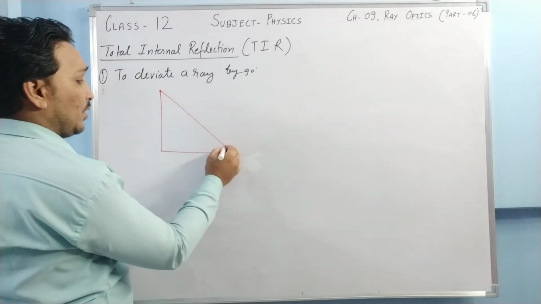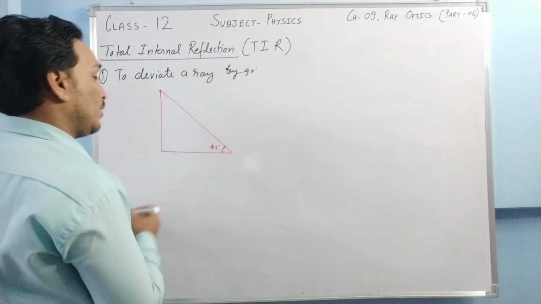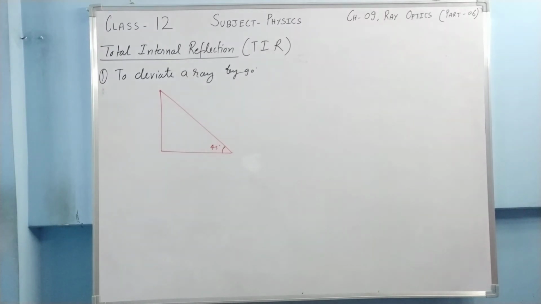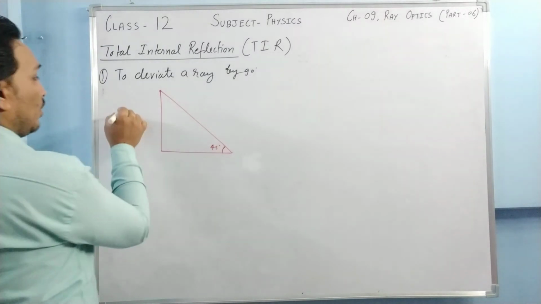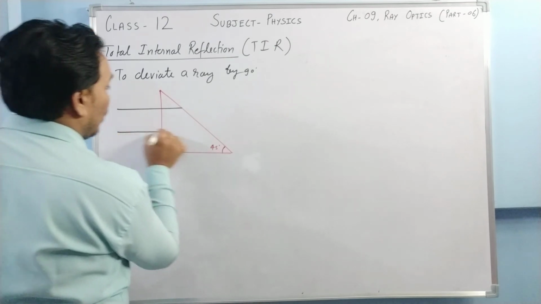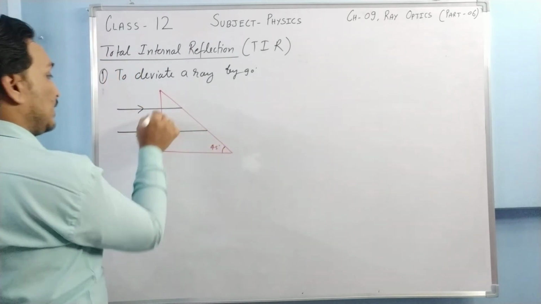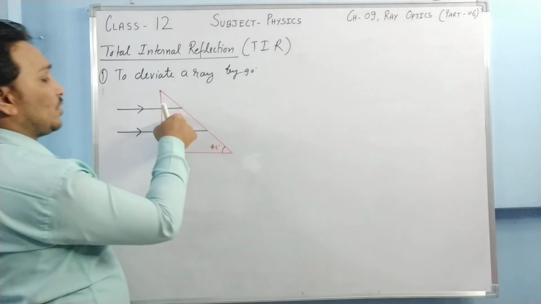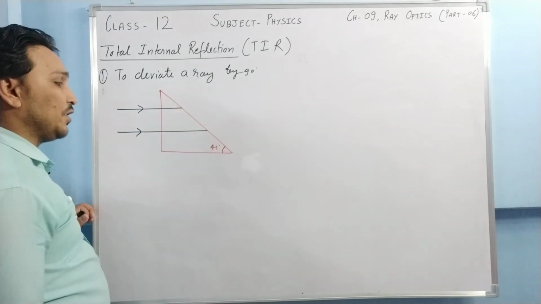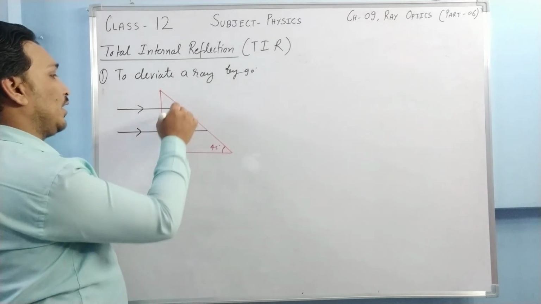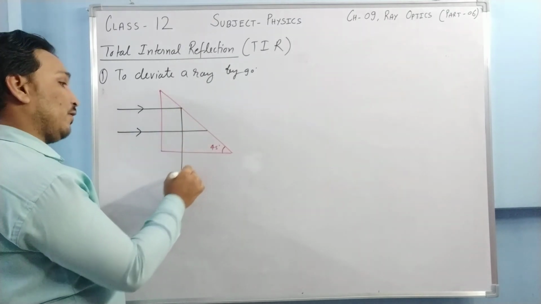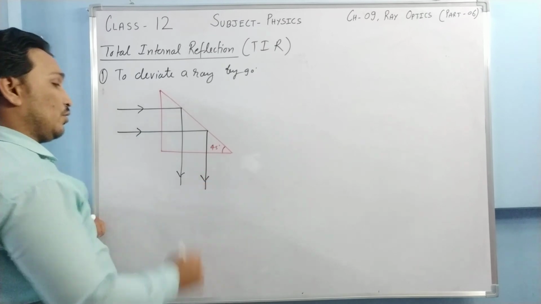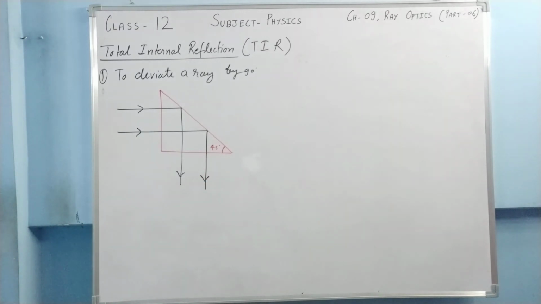A total reflecting prism is an isosceles right angle triangle prism. Now what happens? Rays of light fall on the first surface. Since they are perpendicular to this surface, they do not refract over here. They reach this surface. If you draw the normal, the angle of incidence is 45 degrees, which is obviously greater than the critical angle. So the ray of light gets reflected this way. Here the deviation produced in the ray is 90 degrees. So this is how the total reflecting prism is used.